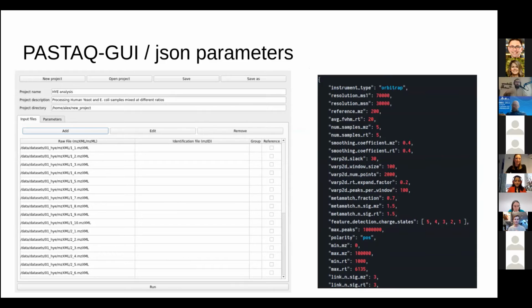just run the pipeline right away. The only thing that you actually need to do is input your files in there. You already have some default parameters that you don't have to change if you don't want to, but you can change them. This also generates the parameters in the same way that, when we are doing low-level programming, for example for more data science or ad hoc scripts, you can use that information to load the output from PASTAQ GUI directly into your scripts.